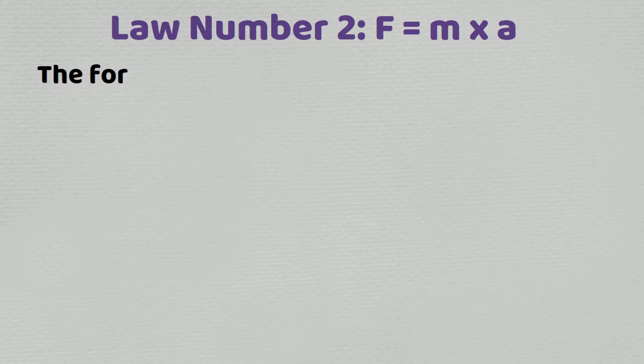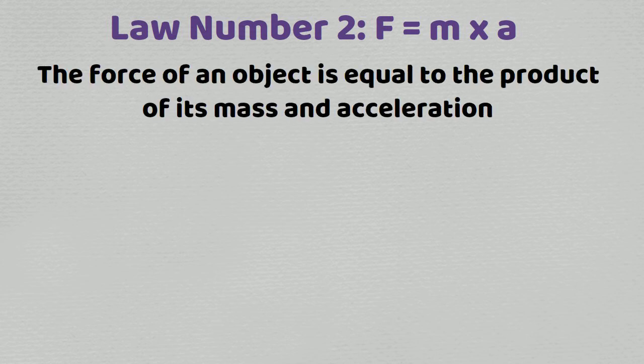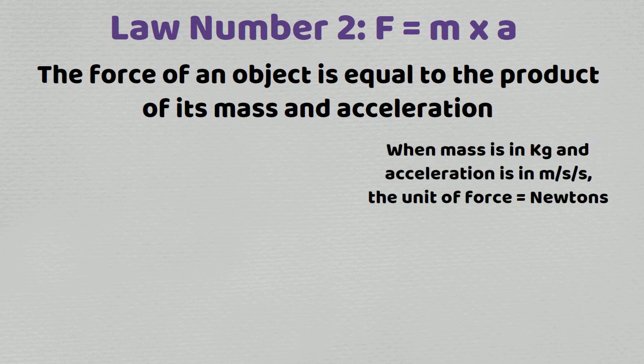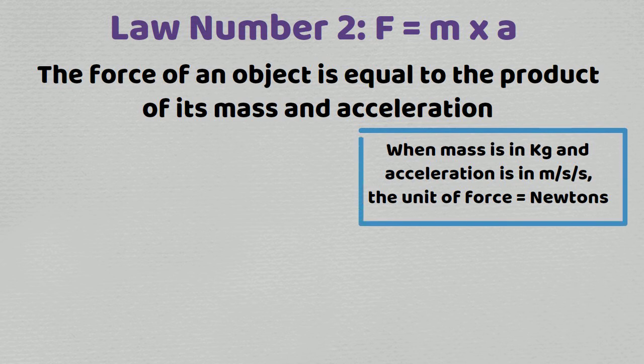What is law number 2? Force is equal to mass times acceleration. The force of an object is equal to the product of its mass and acceleration. When mass is in kilograms and acceleration is in meters per second, the unit of force is equal to newtons.